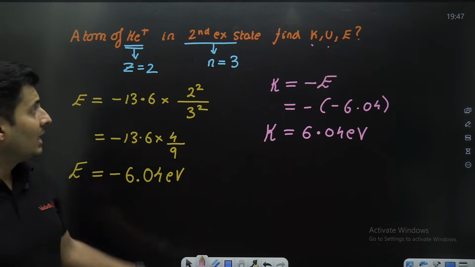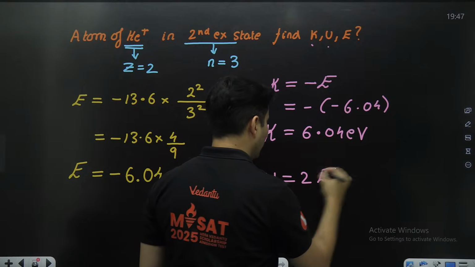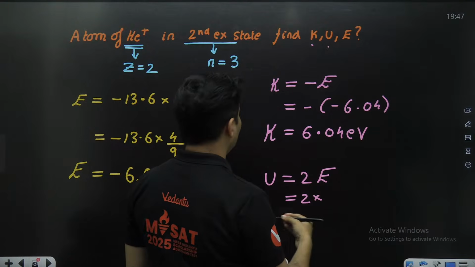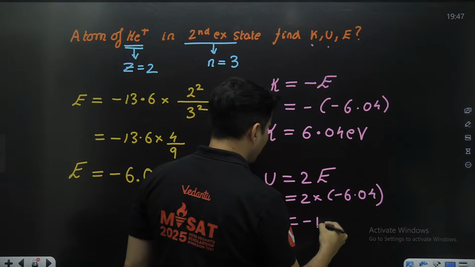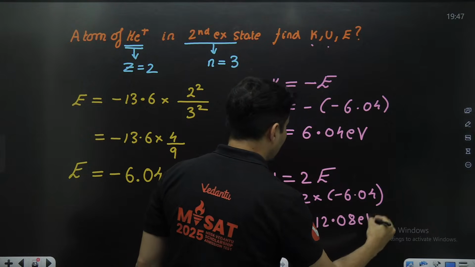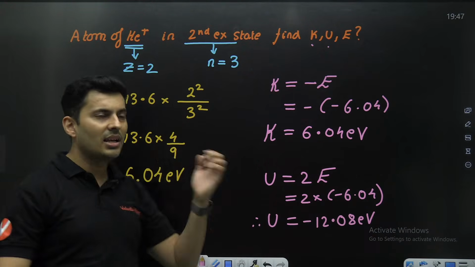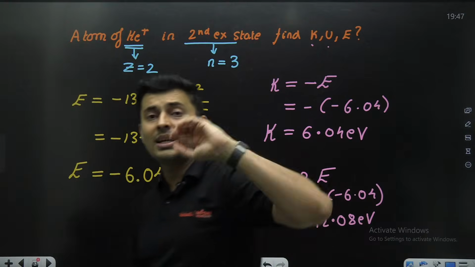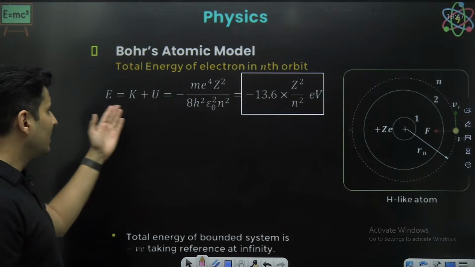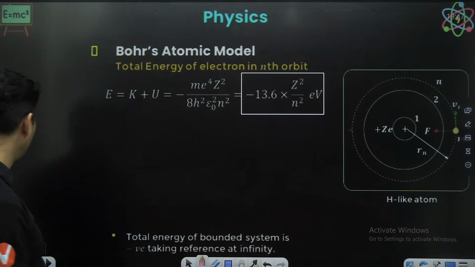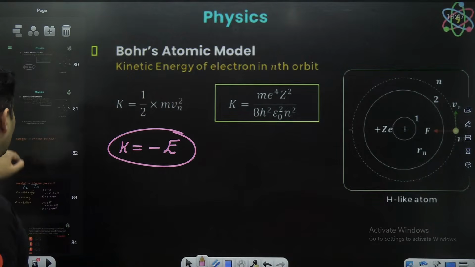But not just that, they also ask for potential energy. Potential energy is 2 times the total energy. So 2 times negative 6.04, 2 sixes are 12, so minus 12.08 electron volt is my potential energy. That's how you can find kinetic, potential, and total for any atom in any orbit. What formula did we use? Energy is negative 13.6 Z square by N square, potential is double the total, and kinetic is negative of total energy.